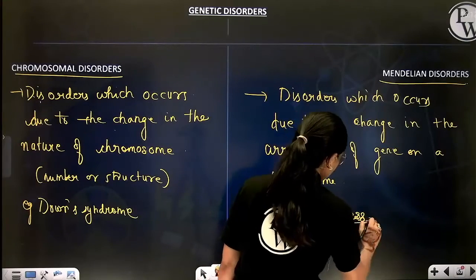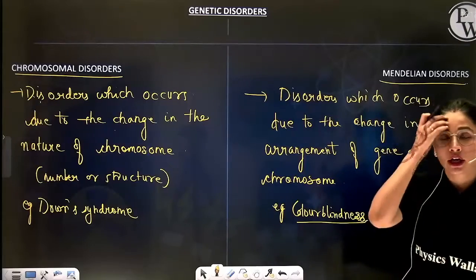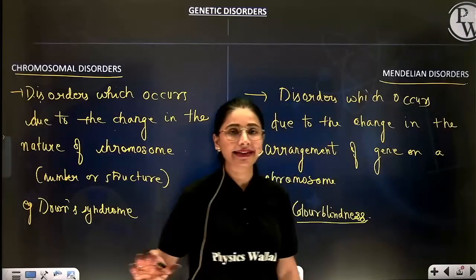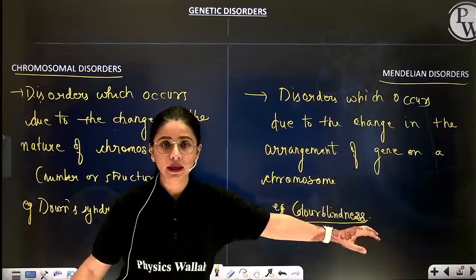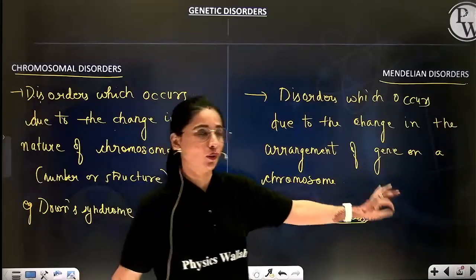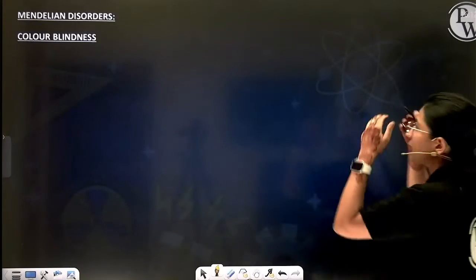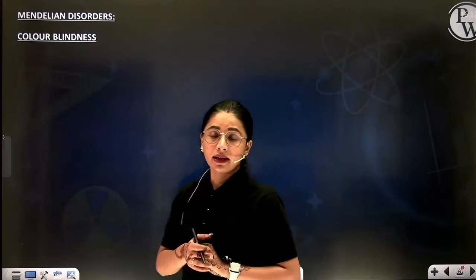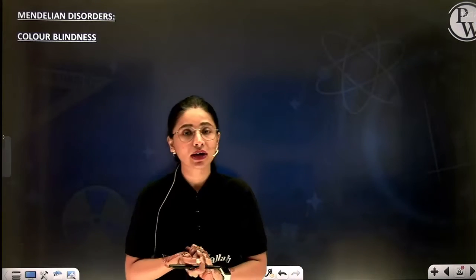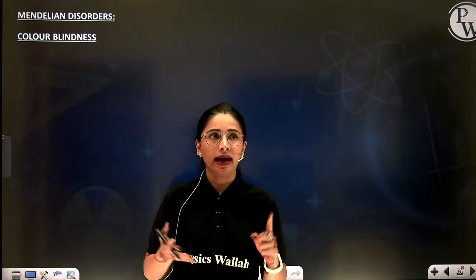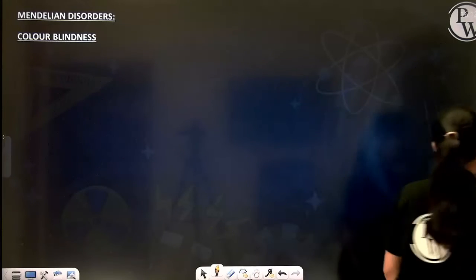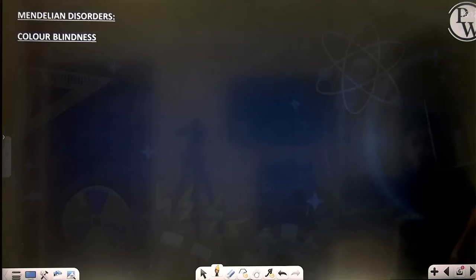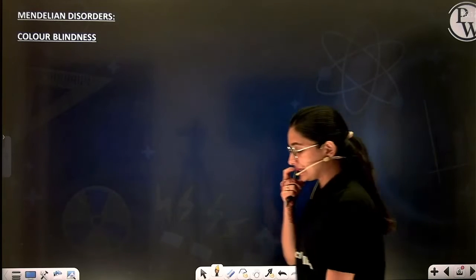So first we are going to study today about Mendelian disorders. Today's whole lecture is basically dedicated to understand and to learn about Mendelian disorders only. One by one we are going to study them. The Mendelian disorders which we are going to cover are color blindness, hemophilia, then sickle cell anemia, thalassemia, and one more, cystic fibrosis and phenylketonuria, right? So these are the different Mendelian disorders.